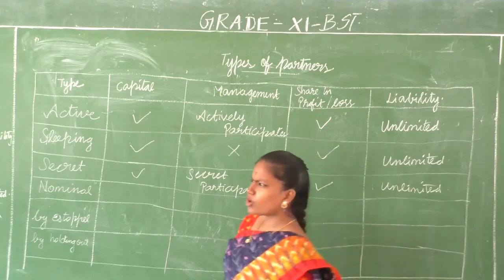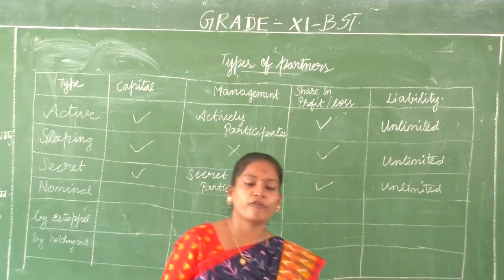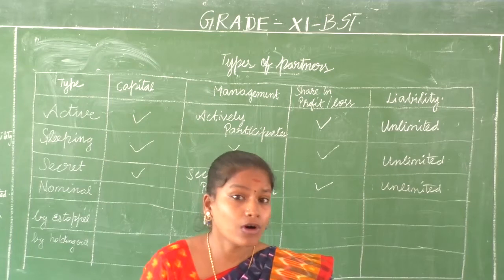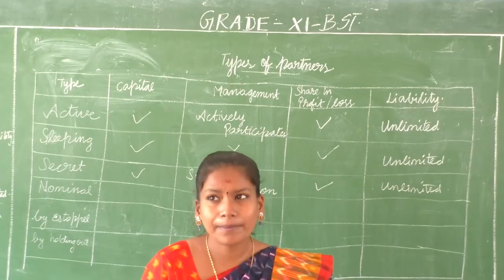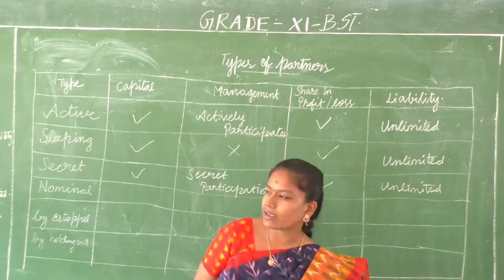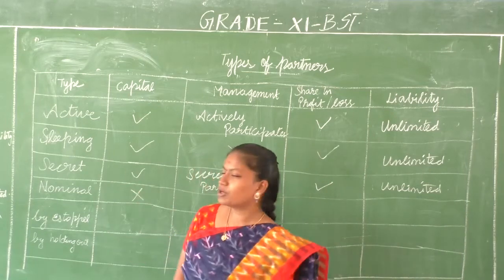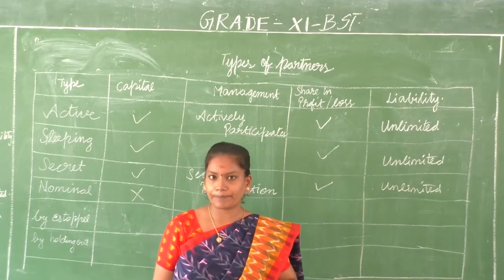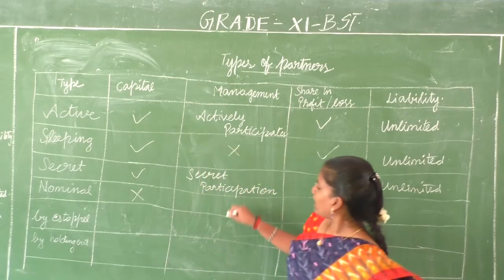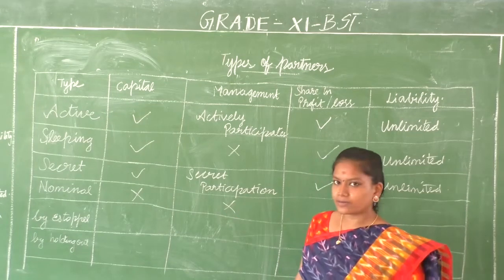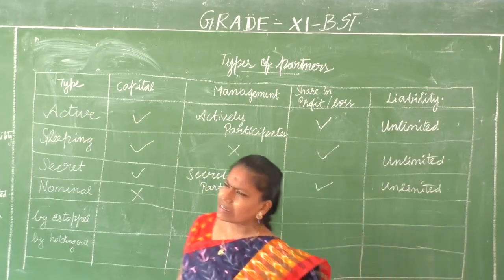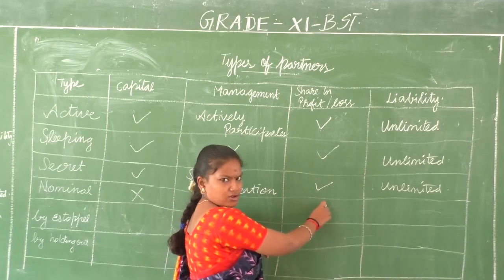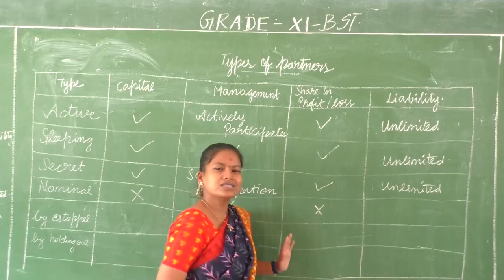Nominal partner. Nominal means what? For their name, for their goodwill. Their name will be used with your company as a partner, but they will not be contributing towards your capital. There is no need for them to contribute. They are just letting you use their name. And in management, they don't participate. Generally, most of the time they don't share profit or loss, because they are just giving you a name.